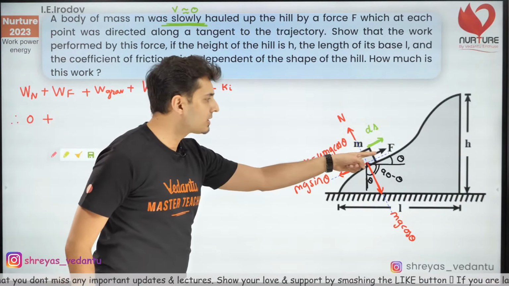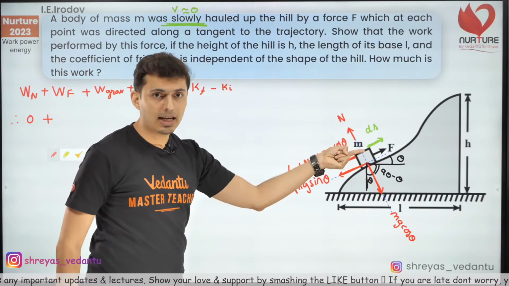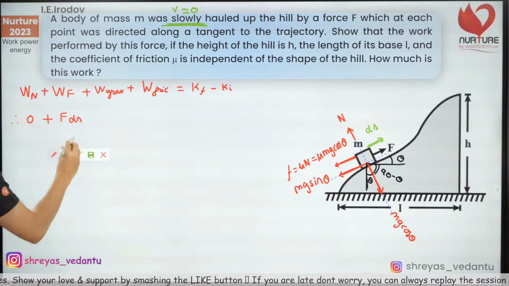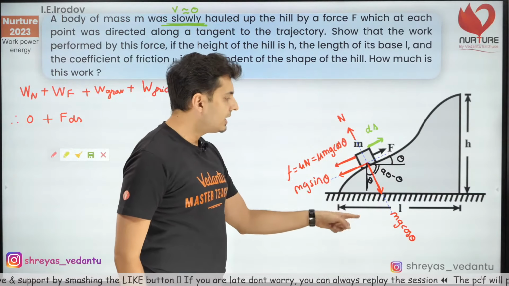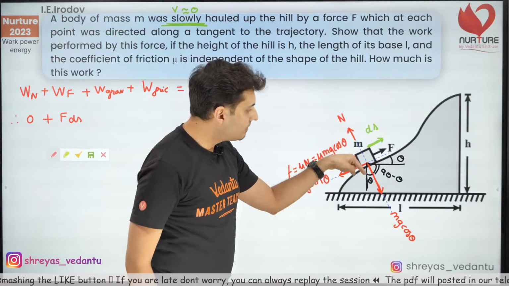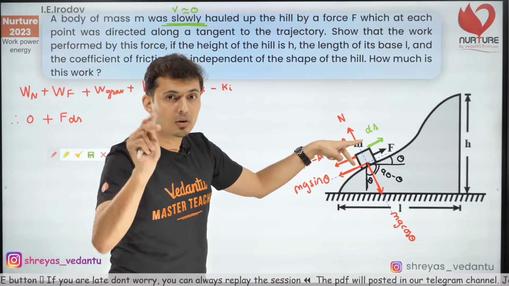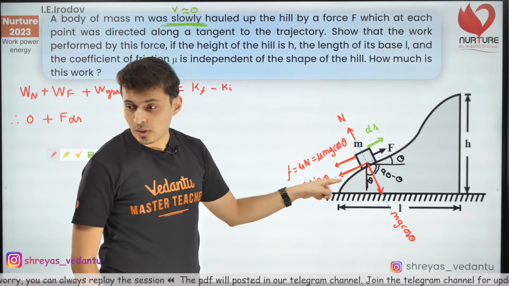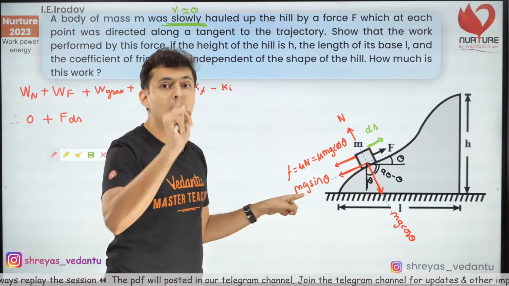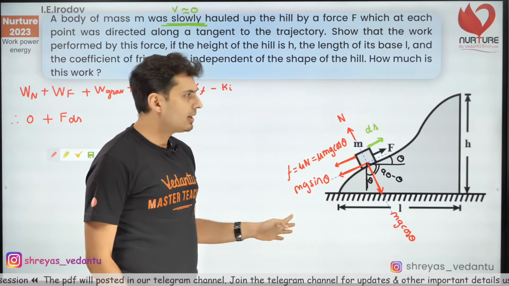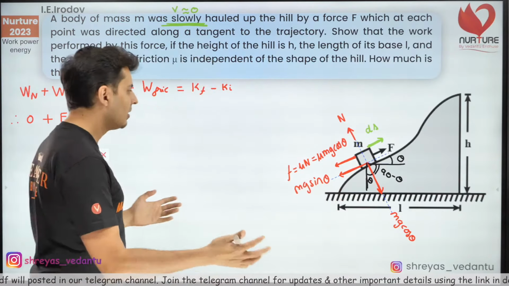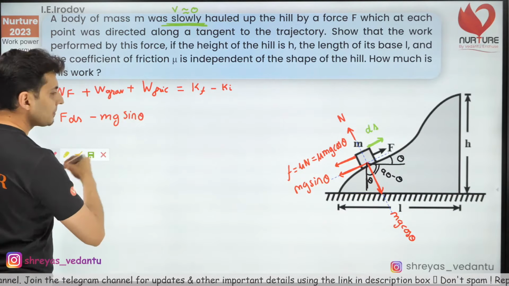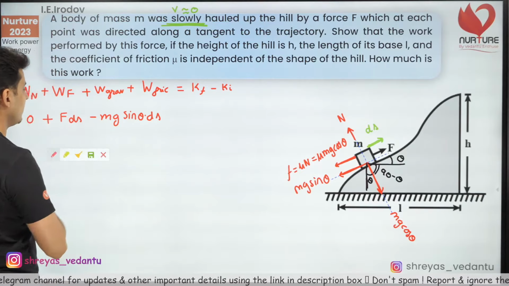Work done by that force: that force and the displacement both are in the same direction. That means work done should be positive. So it should be F into ds. Straightforward. Next, gravity. Now gravity has two components. Out of that, mg cos theta is perpendicular, so that will not do work. Remember, for perpendicular forces, cos 90 will be 0. Only this negative force will do work. Why negative? Because it's opposite to the displacement, so negative work. So minus mg sine theta into ds.